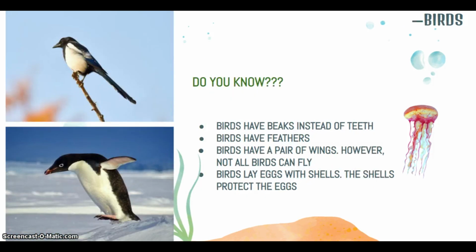The second one is birds. Do you know? Birds have a beak instead of teeth. Birds have feathers. Birds have a pair of wings. However, not all birds can fly. Birds lay eggs with shells. The shells protect the eggs.